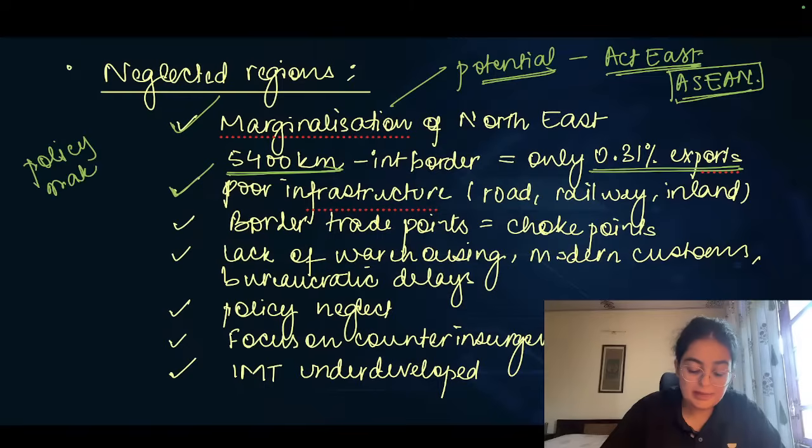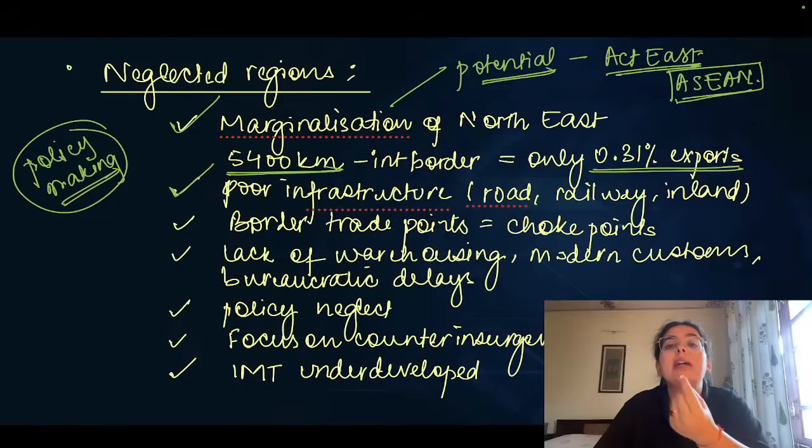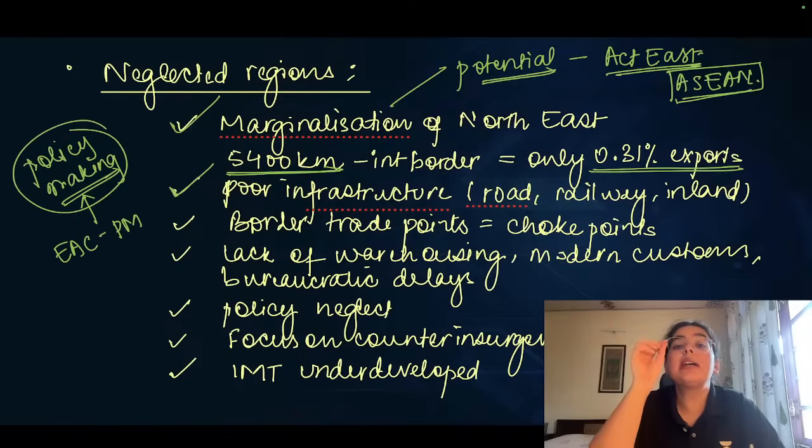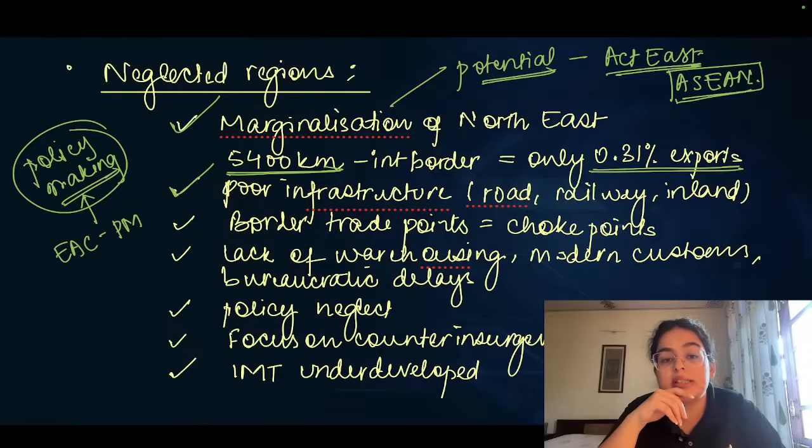What does that mean? In the policy making domain, for example, the Prime Minister's Economic Advisory Council basically advises and aids the decisions made by the higher command. In the Economic Advisory Council of the Prime Minister, there is not even a single member who represents the northeastern states. This is the amount of neglect when it comes to governance. This is the amount of administrative apathy that is shown to the northeastern sector.